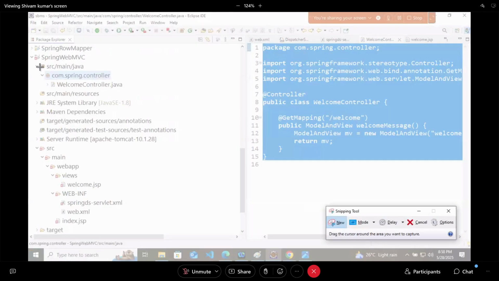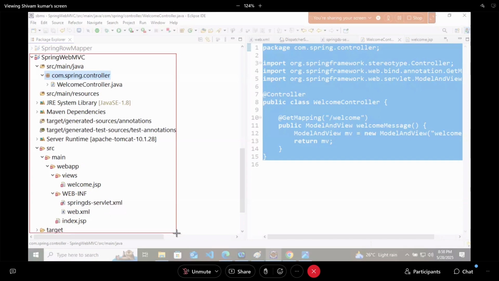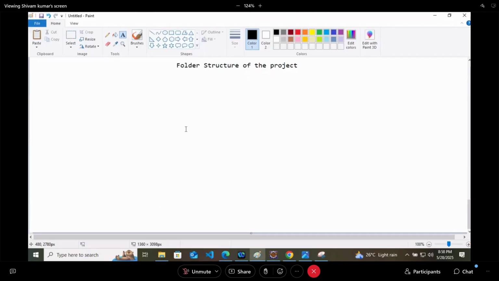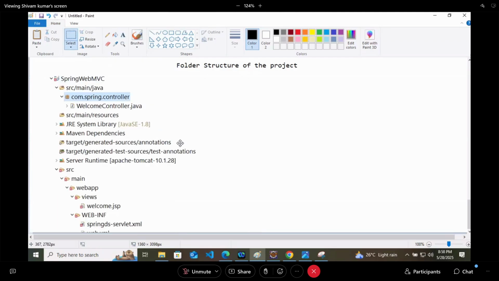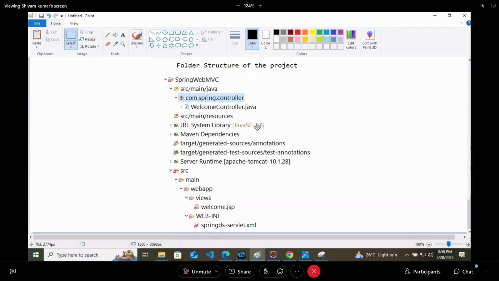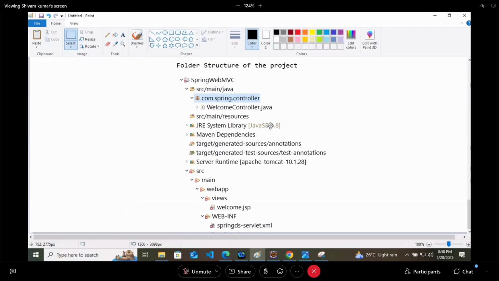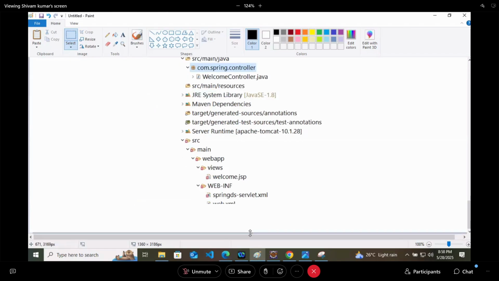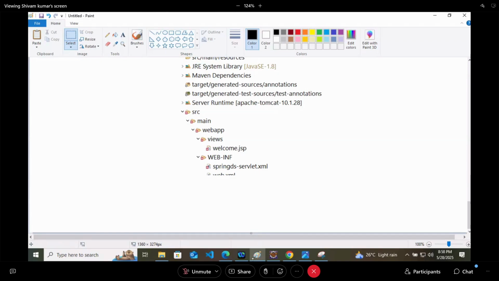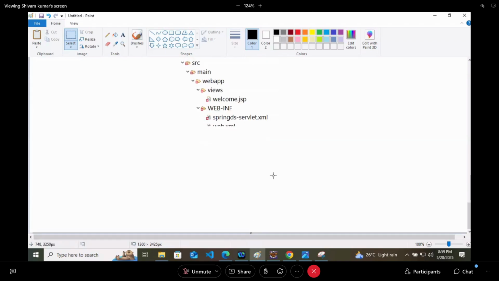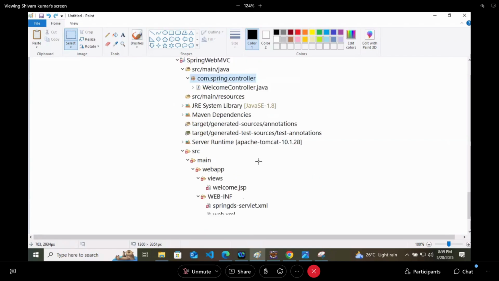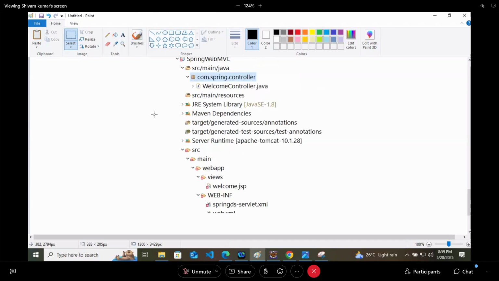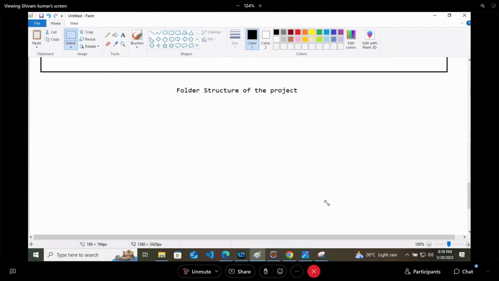This is the folder structure of the application that we are following. Okay. This is the folder structure that you can follow.